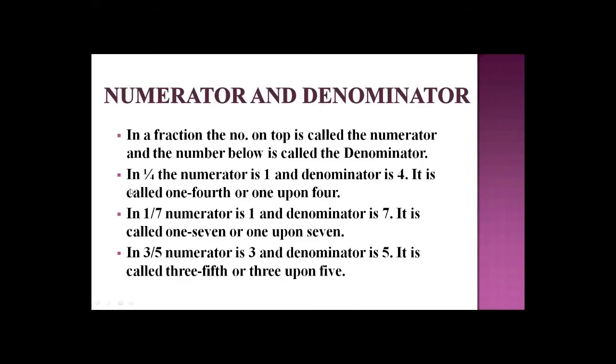Now number 2, in 1 upon 4, the numerator is 1 and the denominator is 4. Denominator means total parts of that shape and numerator means shaded parts. This number is written as a fraction. It is called 1/4 or 1 upon 4. You will write in both of these ways. Both of these ways are correct.